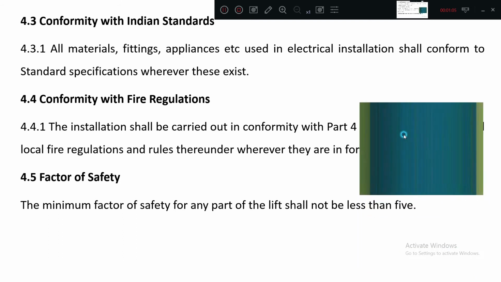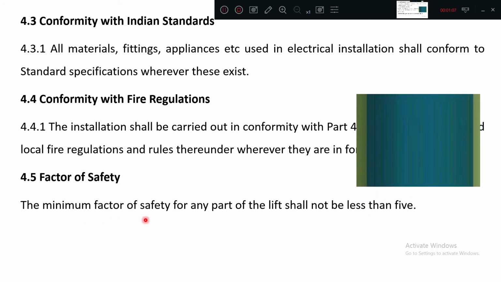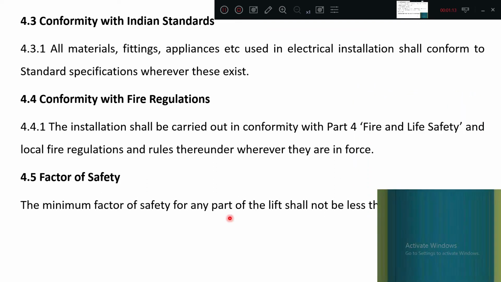Factor of safety. Factor of safety, what do you mean by this one? The minimum factor of safety for any part of the lift shall not be less than 5. Very important term. It should be more than 5.